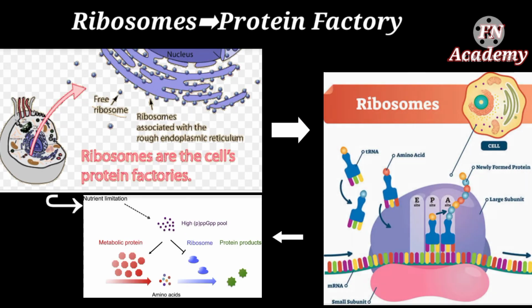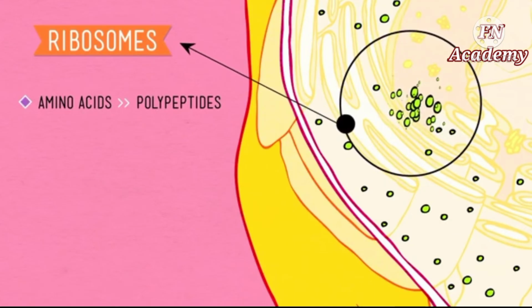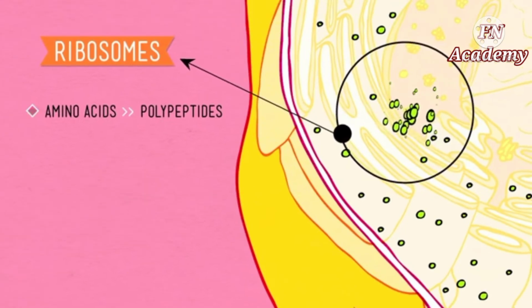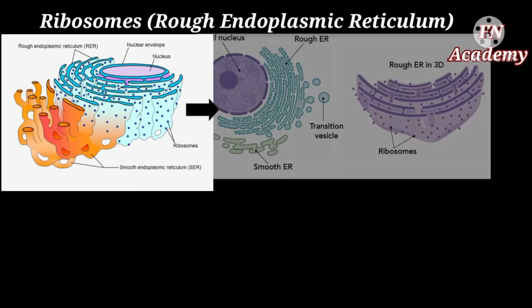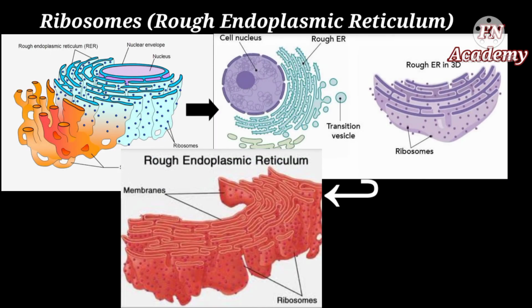Ribosomes are also known as the protein factory of the cell, as they synthesize proteins by gathering and assembling amino acids into protein chains. And because of this, it appears rough. So this part with ribosomes is called rough endoplasmic reticulum.